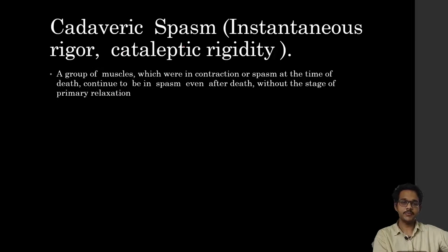Now coming to cadaveric spasm, also known as instantaneous rigor or cataleptic rigidity. This is a condition where a group of muscles which were in contraction or spasm at the time of death continue to be in spasm even after death, without a state of primary relaxation. In the previous video we discussed changes in muscle. Normally the body goes through primary relaxation, but in cadaveric spasm a group of muscles remain contracted even after death. This is called cadaveric spasm.